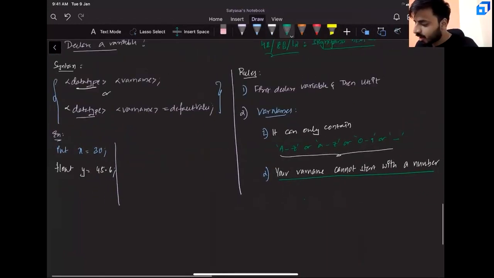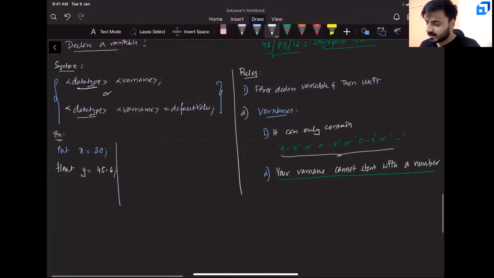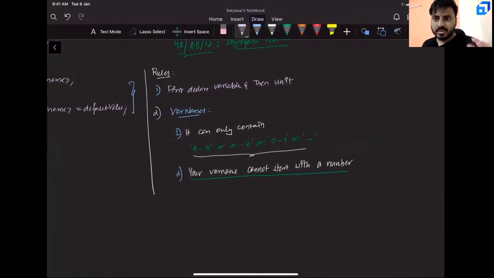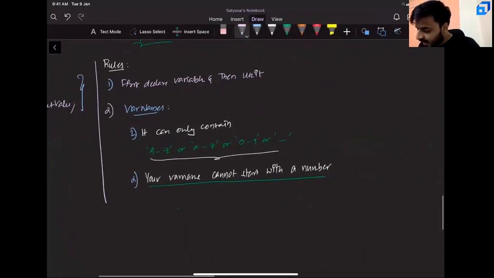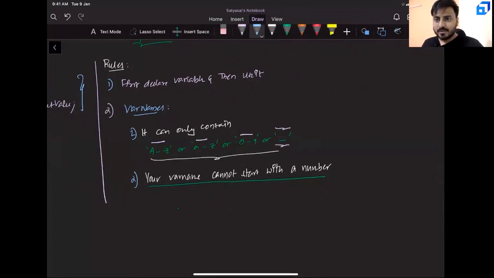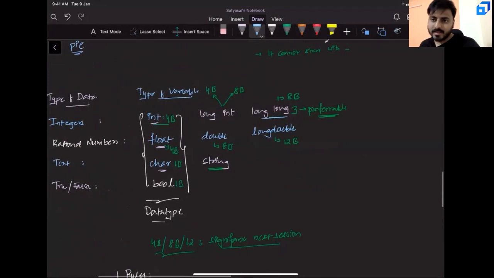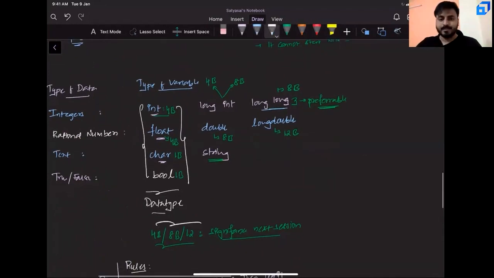These are the few important rules for your variable declaration, guys. First thing, before you use anything, declare it. Second thing, variable names can only contain capital or small letters, numbers, or underscore. Third, your variable name cannot start with a number. These are the few rules to declare a variable. And these are about data types and their sizes. We will see the significance of these sizes in the next session.